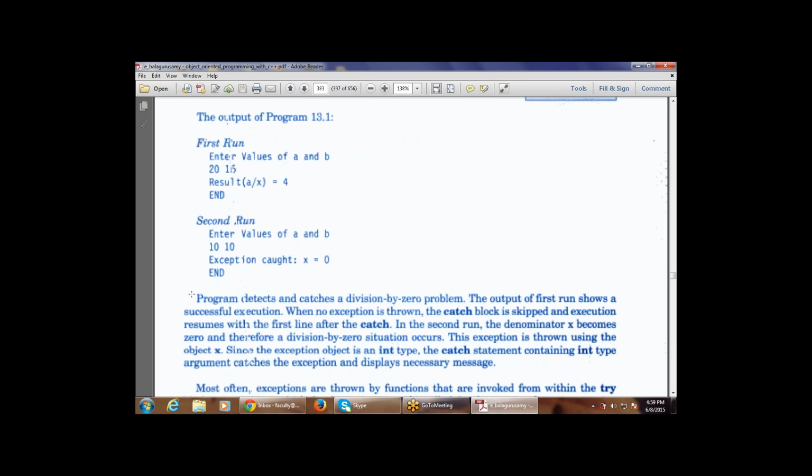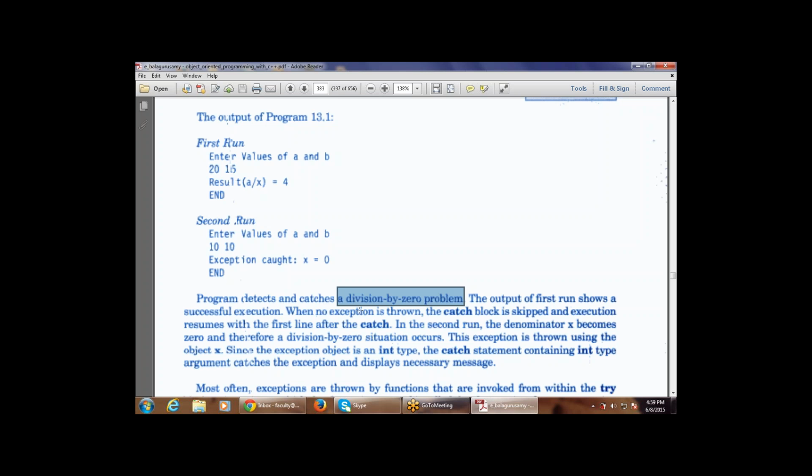Right. This paragraph says the program detects and catches a division by 0 problem. This is the problem that I have already told you about, the divide by 0 problem. Whenever any number is divided by 0, that is known as an exception. So this program detects and catches a division by 0 problem.